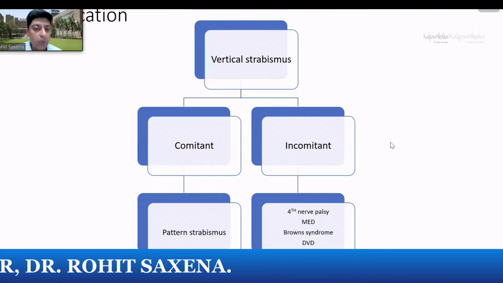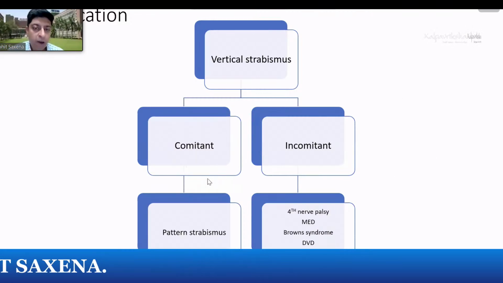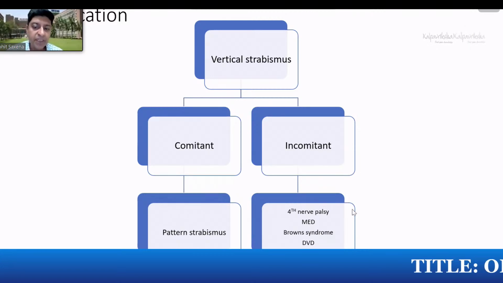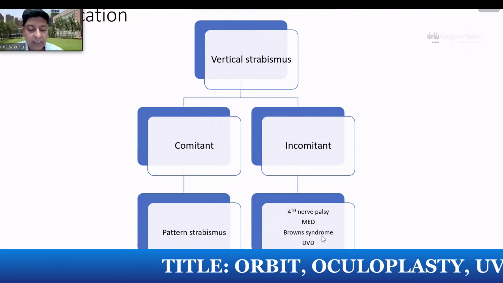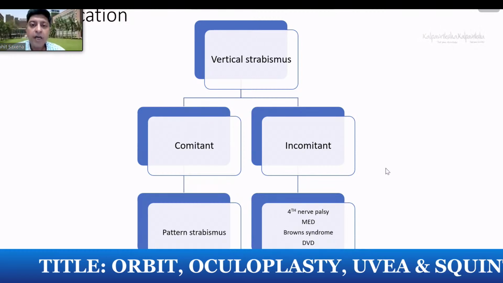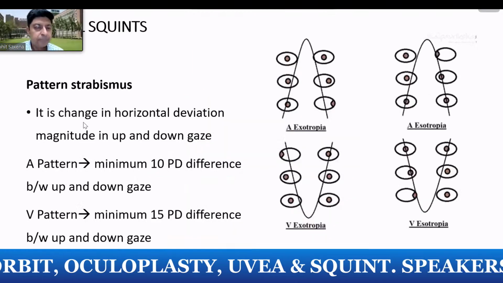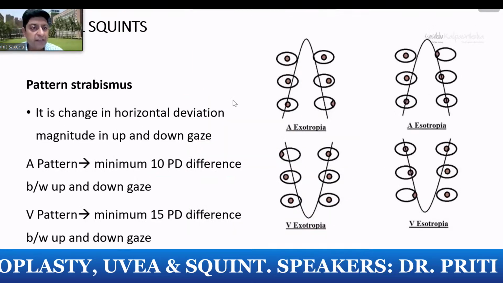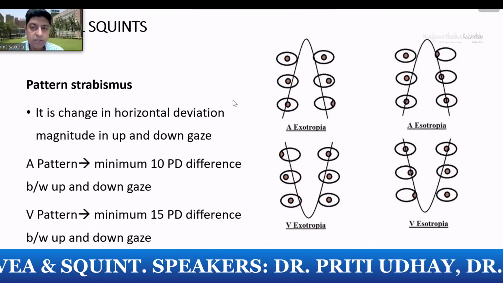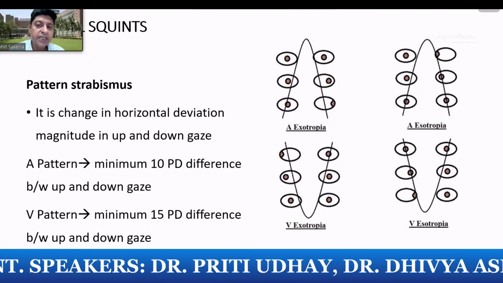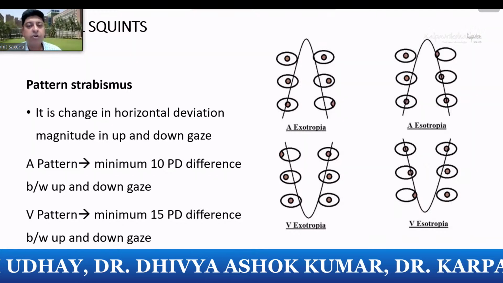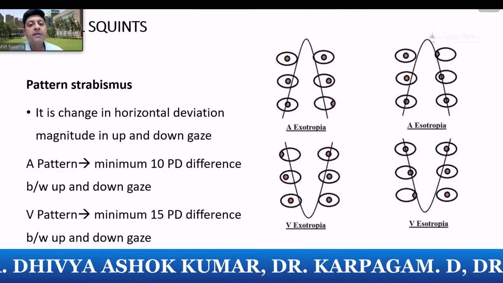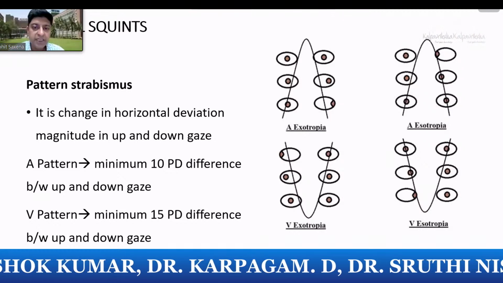Let's go to a bit on the vertical strabismus. Again, comitant vertical strabismus is essentially a pattern strabismus. Incomitant vertical strabismus would be a third and a fourth nerve palsy, and some of the other unusual conditions which we just kind of allude to without really going into details. Pattern strabismus, a very, very common feature seen with horizontal comitant strabismus. So a comitant eso and comitant exo is very often going to have pattern strabismus. It's actually called a vertical incompetence in a horizontally comitant strabismus.